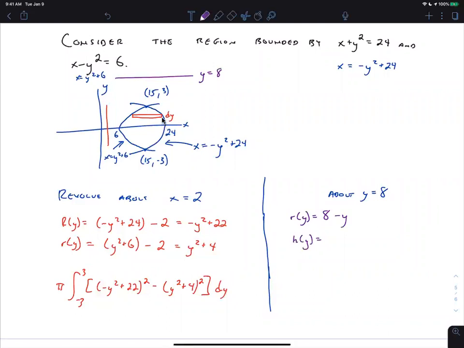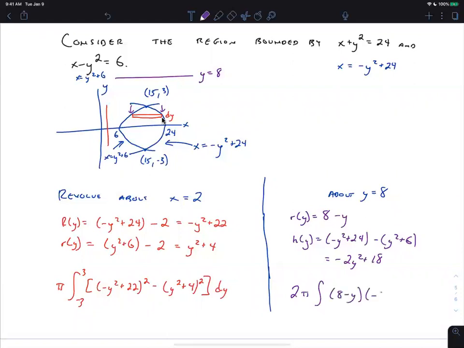So it's the right x minus the left x. So that's negative y squared plus 24 minus y squared plus 6, which simplifies to negative 2y squared plus 18. So we get 2 pi integral 8 minus y times negative 2y squared plus 18 dy, and that's also from -3 to 3.